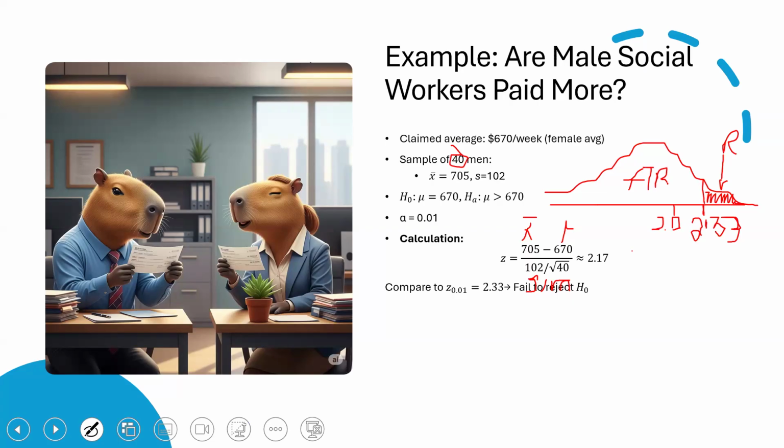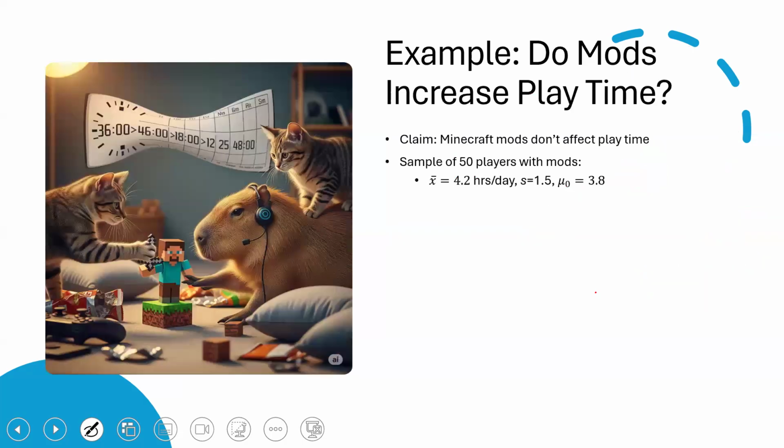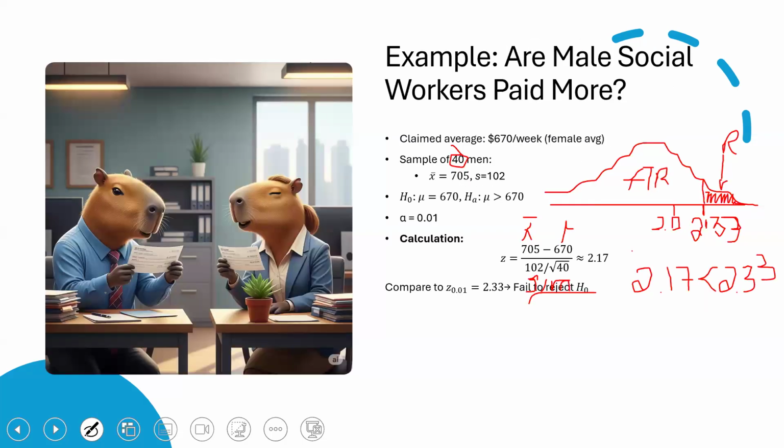So since 2.17 is less than 2.33, we fail to reject the null hypothesis. Our result is not quite extreme enough to reject the null hypothesis. While we see that the male sample average is higher, the evidence is not strong enough at the 1% level to conclude that male social workers as a group earn significantly more than females.